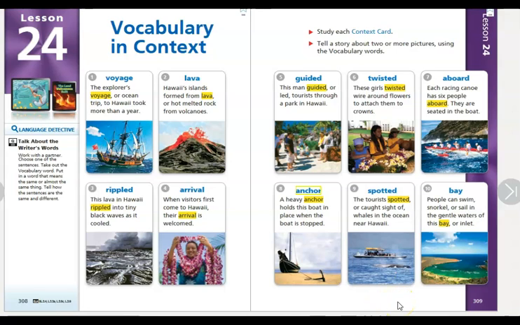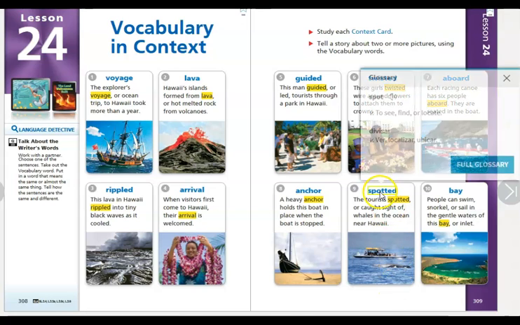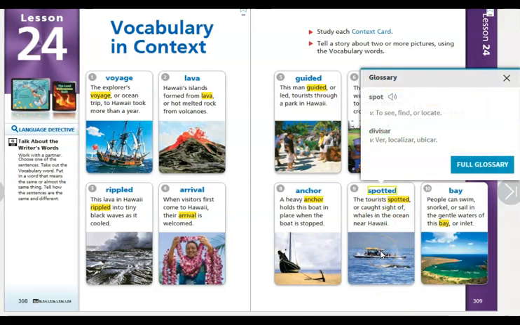And as someone who used to go whale watching as a kid, because I was in California, it is amazing to go whale watching and spot some whales next to your ship. It's really cool. So spotted is a verb, action word, and it's to see, find, or locate.